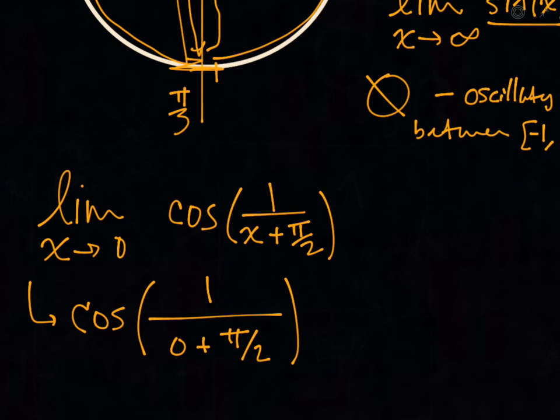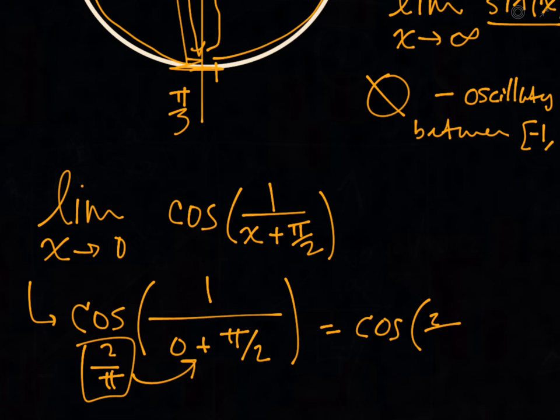Well, 1 over pi over 2 is the same as 2 over pi, right? That's the inside. So that is equal to the cosine of 2 over pi. And 2 over pi is not a common unit on the unit circle. It's not a common ratio measurement, but it is some sort of angle, right?